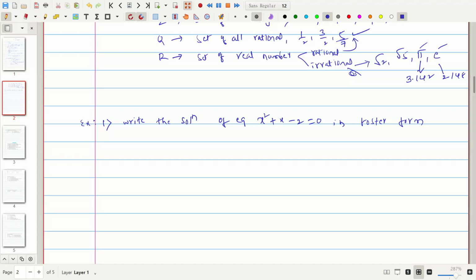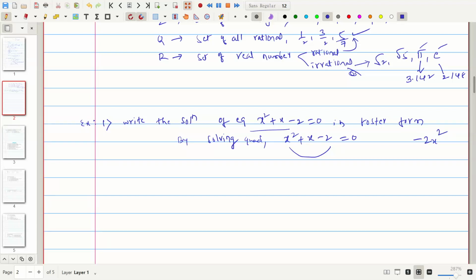Before that, we need to solve this problem by solving the quadratic equation x square plus x minus 2 is equal to 0. You know how to solve quadratic equations. First and last terms will be multiplied: 2 into x square is minus 2x square, considering the positive and negative signs.